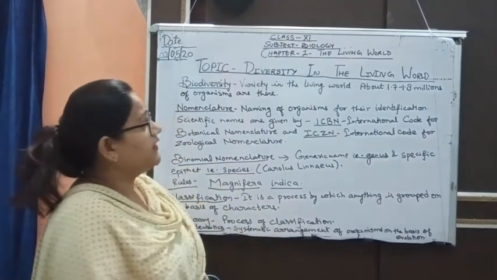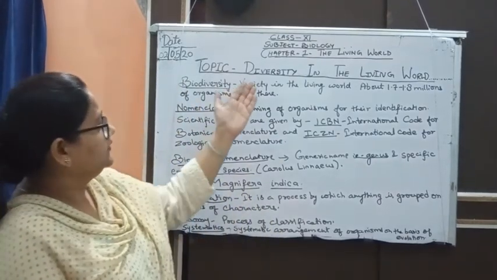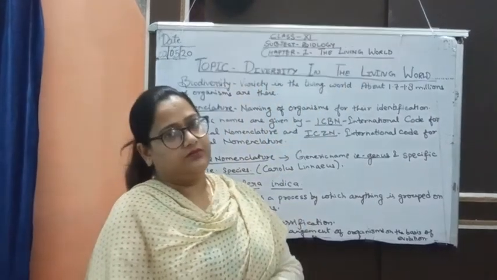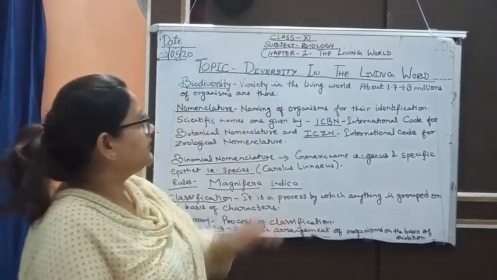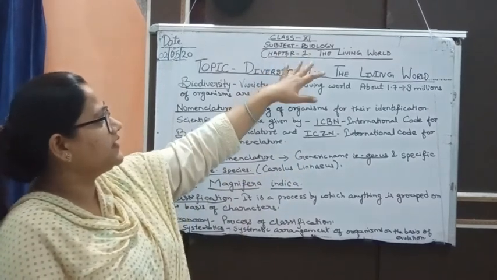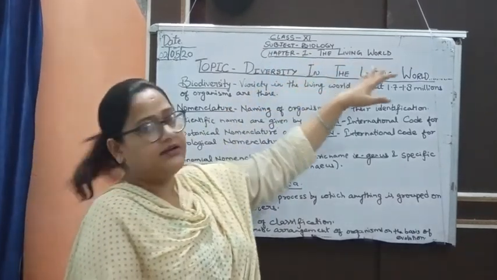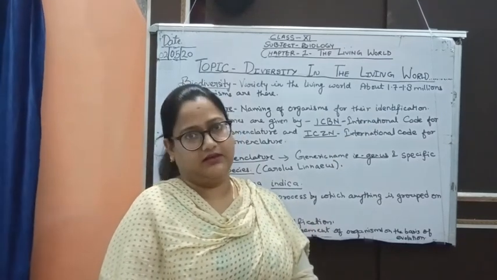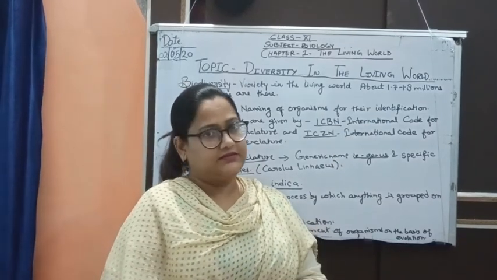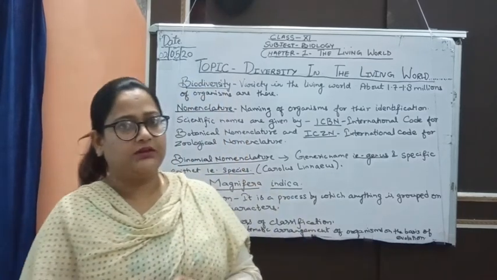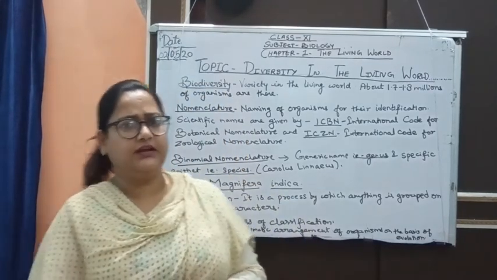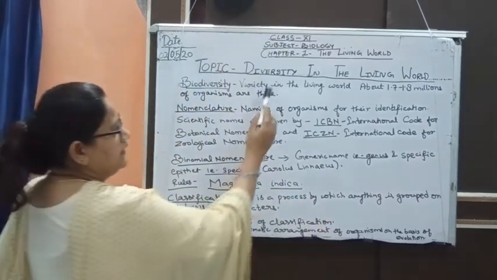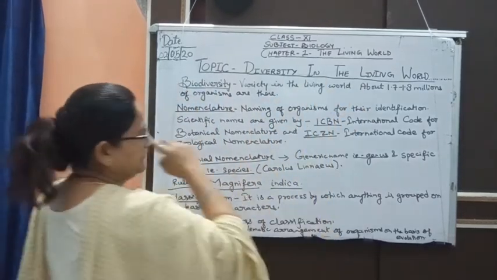Okay, today we are going to start the topic diversity in the living world. As we know, chapter 1 of first year class in biology, the living world, is going on, and we have read about the characteristics of living things. There were 4 characteristics which we have read: growth, reproduction, consciousness and metabolism. Moving further, today we are going to start diversity in the living world.